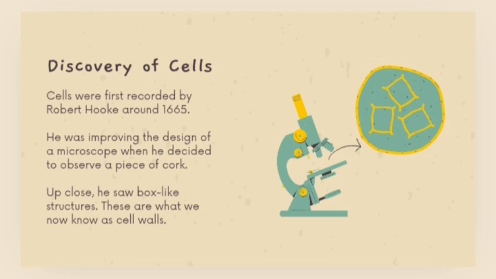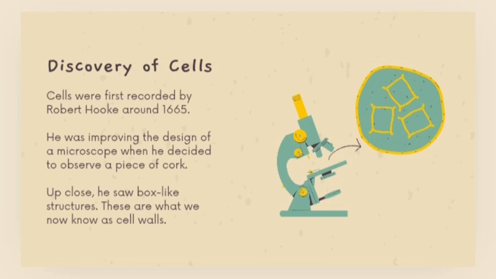So let us know how cells were discovered. Cells were first recorded by Robert Hooke around 1665. He was improving the design of a microscope when he decided to observe a piece of cork. Up close he saw box-like structures. These are what we know as cell walls.